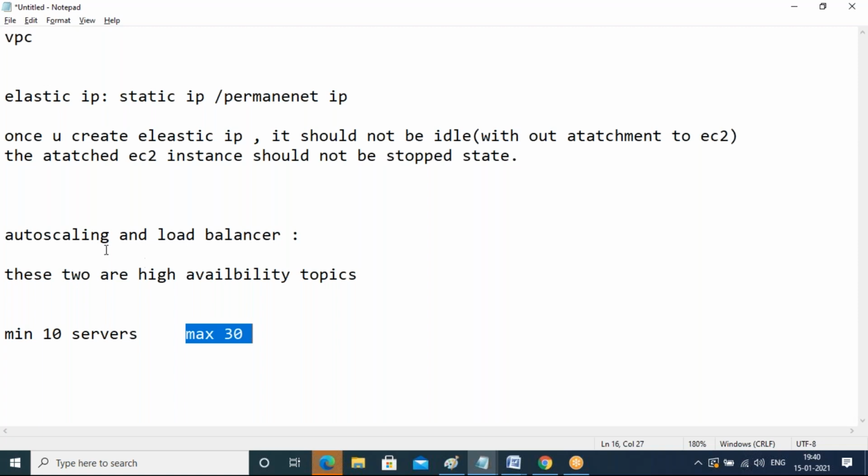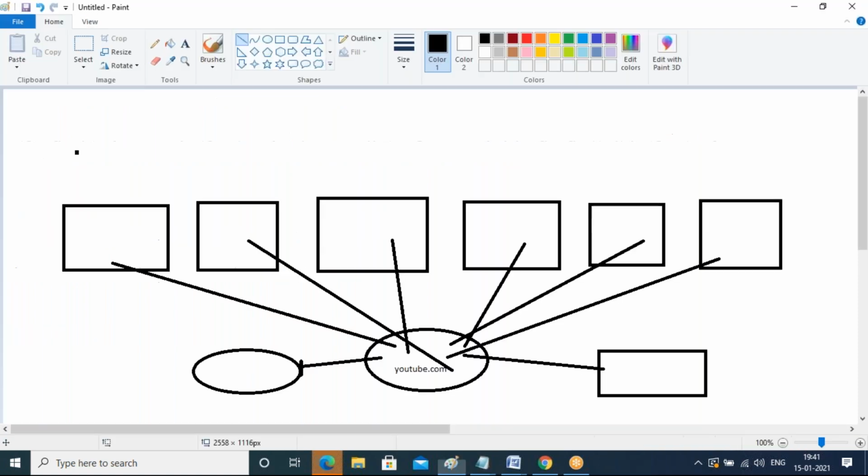If I don't have the auto scaling concept, what will happen? At any cost, I'll maintain 30 servers always, even though not required. Night time also, midnight time also, I'll go with the 30 servers. But if you configure auto scaling, here, guys, based on load, while configuring your auto scaling, you will give the load: for how much load, how many servers you need.